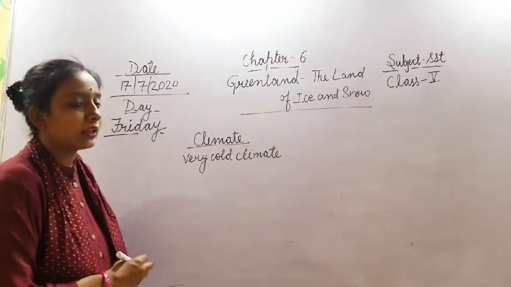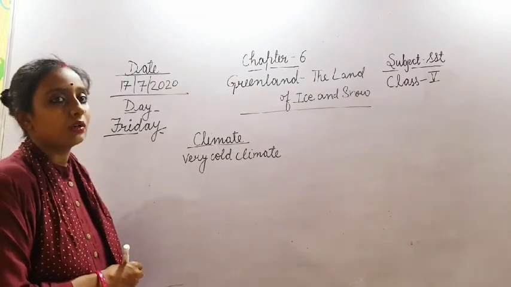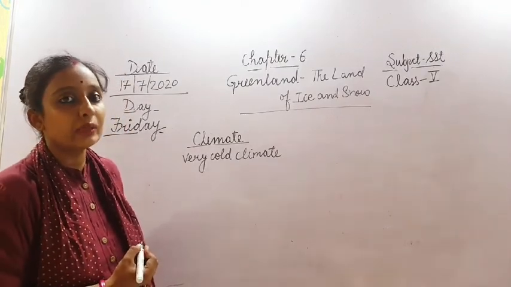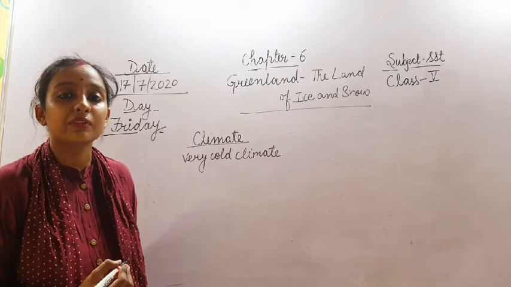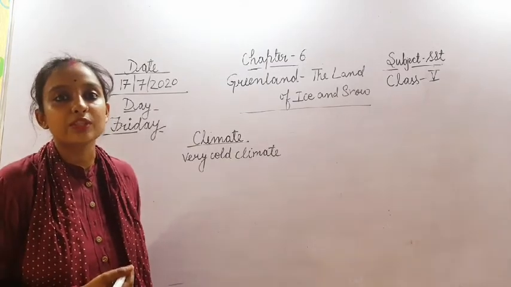That's why the climate of Greenland is very cold. Most of the time it is covered with ice and snow. About 80% of Greenland is always covered with ice and snow, and therefore it is also known as tundra region.